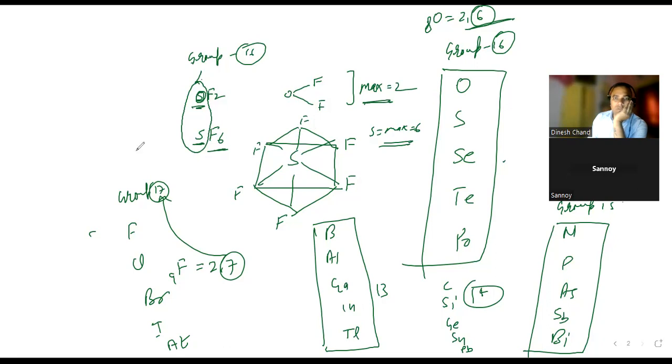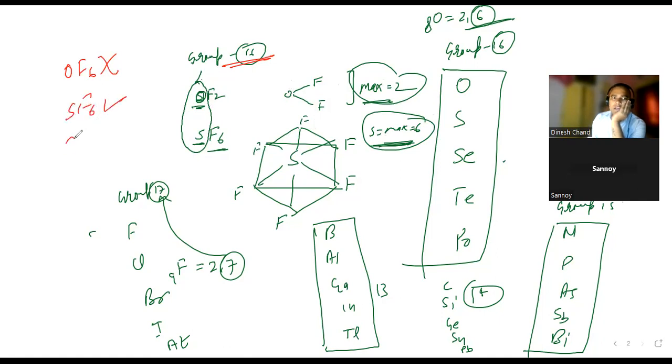Why is sulfur 6 and oxygen 2, even though they belong to group number 16? They should have the same bonds. Why are the bonds different? OF6 is not possible, but SF6 is possible. SF4 is possible.